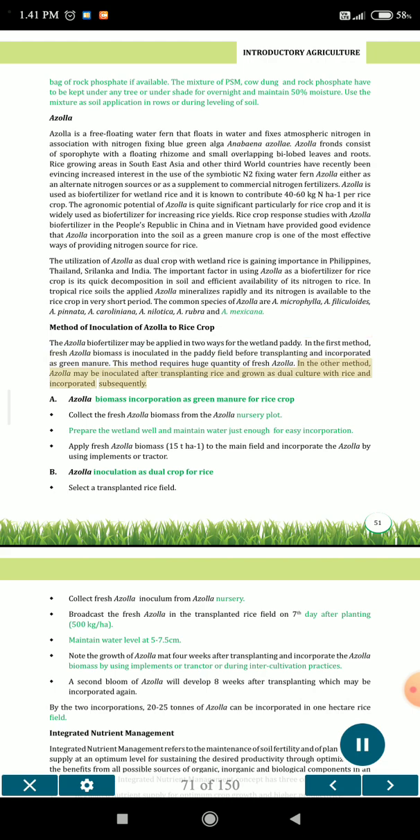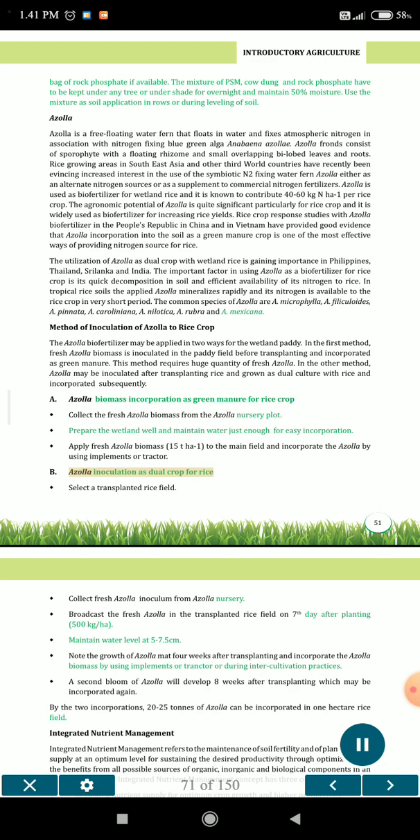In the other method, Azolla may be inoculated after transplanting rice and grown as dual culture with rice and incorporated subsequently. A. Azolla biomass incorporation as green manure for rice crop. Collect the fresh Azolla biomass from the Azolla nursery plot. Prepare the wetland well and maintain water just enough for easy incorporation. Apply fresh Azolla biomass at 15 t/ha to the main field and incorporate the Azolla by using implements or tractor.